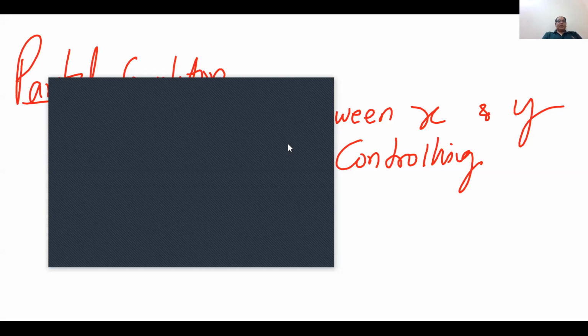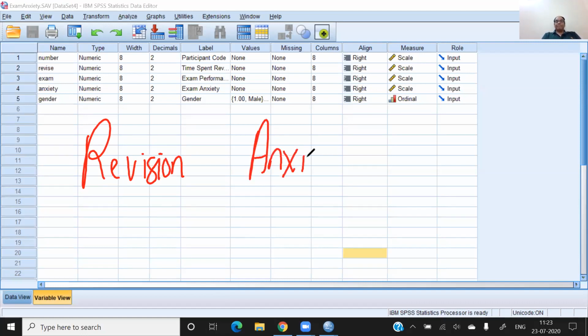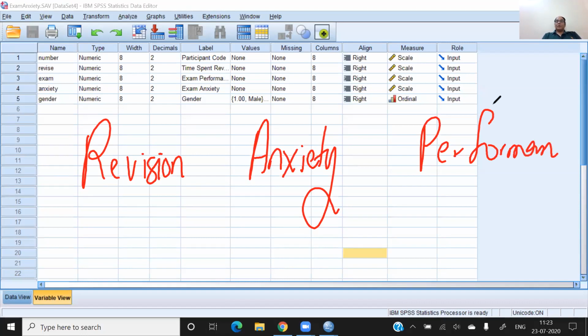One is called revision, the second is called anxiety, and the third is called performance, which is exam performance.